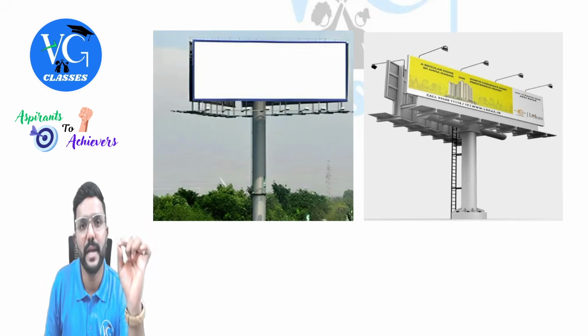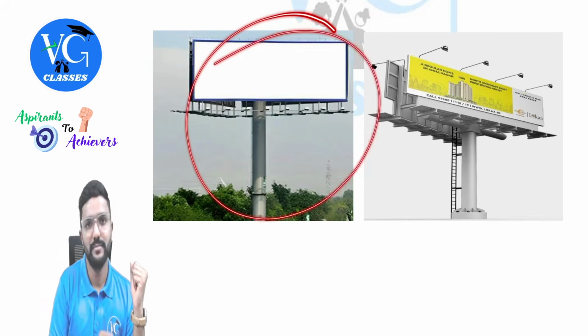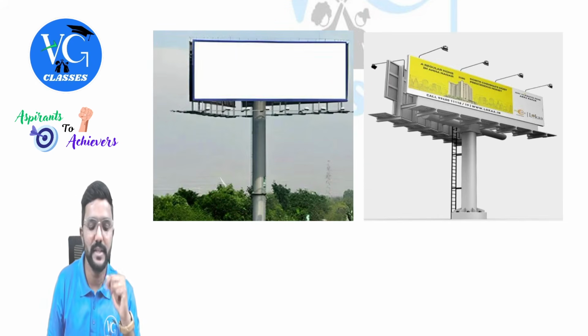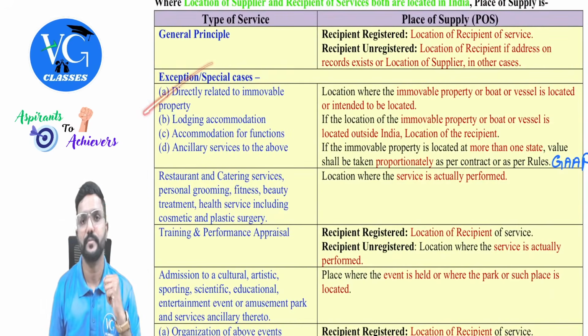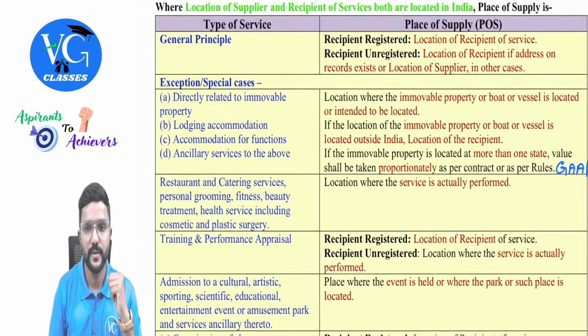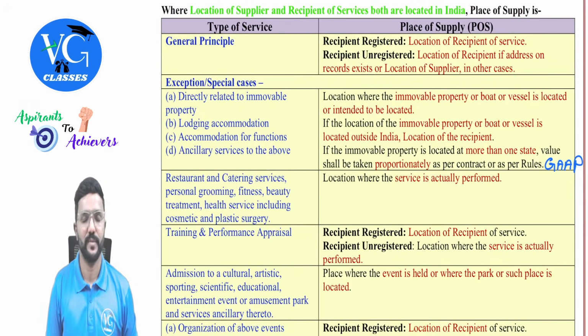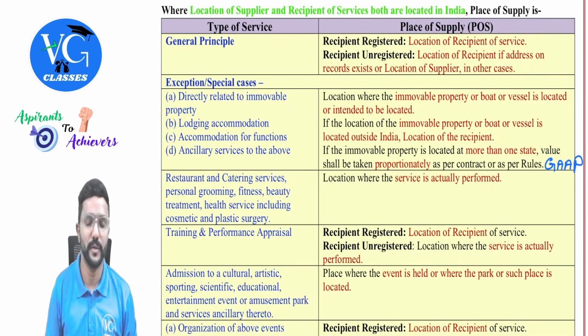You are giving a space to me to advertise my product, and it is immovable because it is attached to the land. So the place of supply would be wherever that immovable property is located, that is, the signboard, billboard or hoarding.